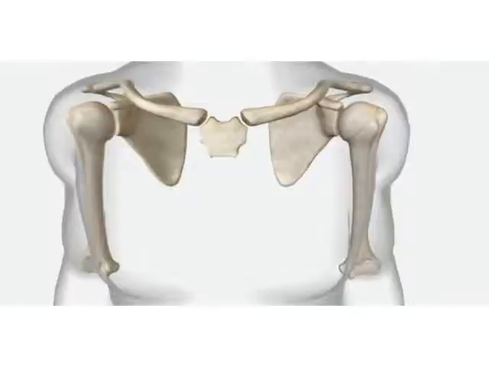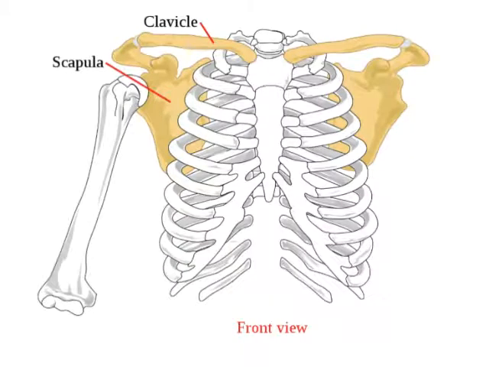The next is girdles. So what are girdles? Girdles are ring-like bony structures connecting the skull and the vertebral column to the upper and the lower limbs. So it's a bony structure which connects the skull to the vertebral column and the upper limbs and the lower limbs. Okay, so there are 2 girdles present in the human skeleton: the shoulder girdle and the hip girdle.